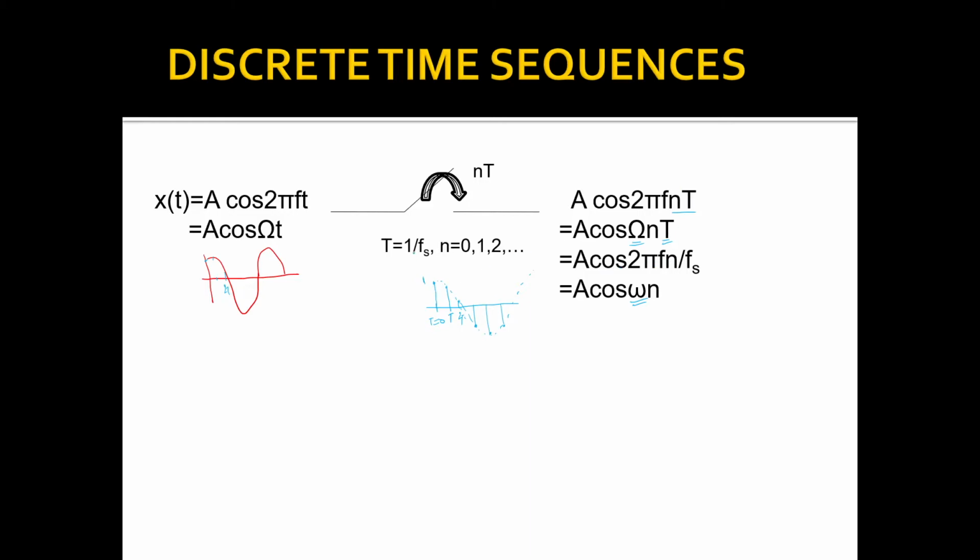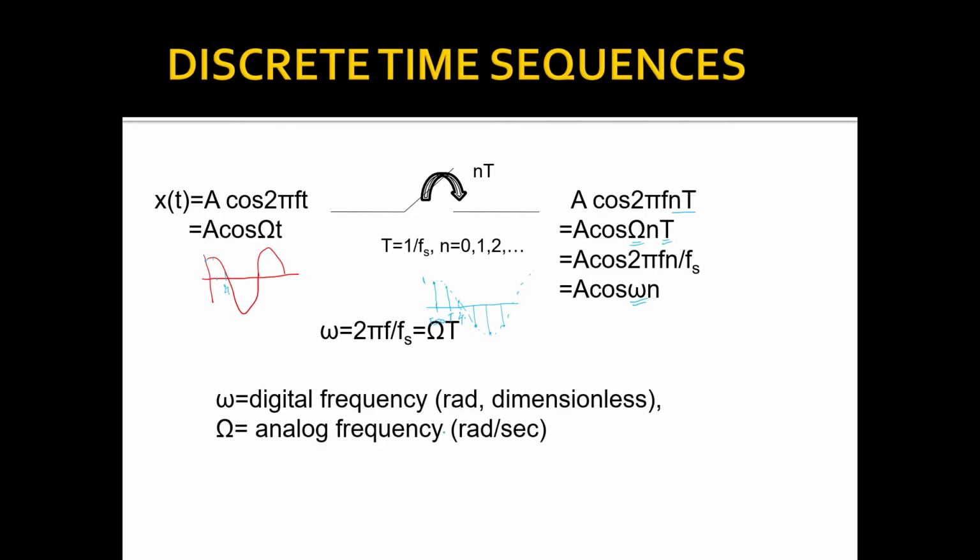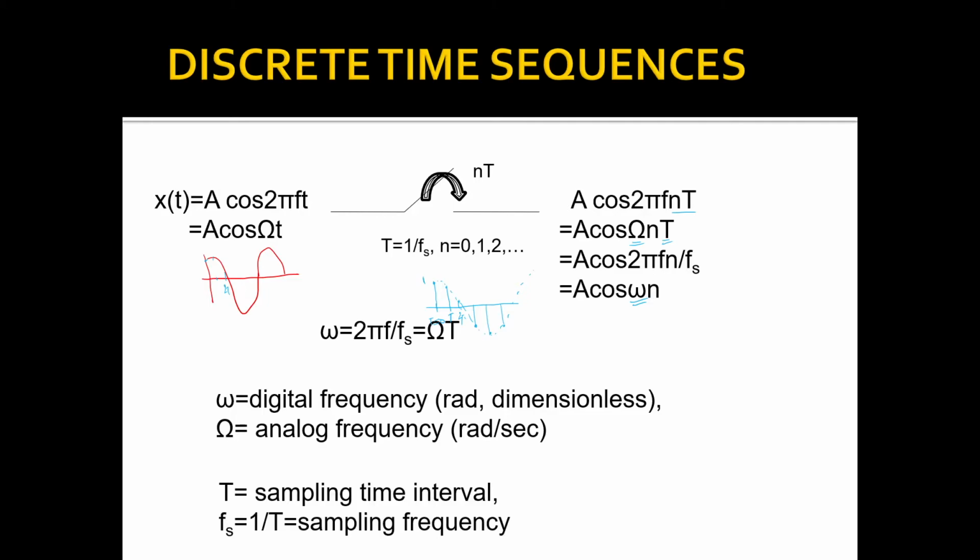Capital T can be written as 1 by fs. So we have a cos 2 pi f n by fs, or a cos omega n, where omega is capital omega into t, or it can be written as 2 pi f by fs. The small omega is the digital frequency, it is in radians. Capital omega is the analog frequency, it is in radians per second. And t is the sampling time interval. Fs is 1 by t, that is the sampling frequency.